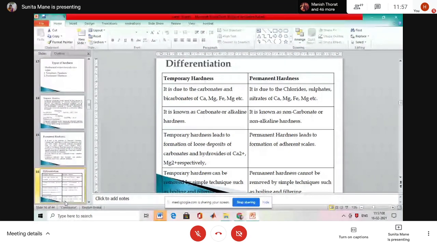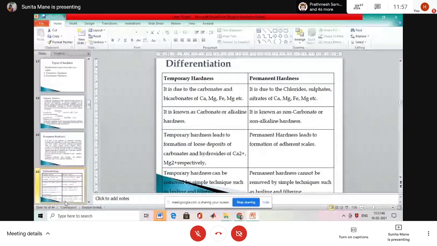Bicarbonate and carbonate for temporary. The salts are the same: calcium, magnesium, ferrous, aluminium, whatever it is. It is due to the carbonates and bicarbonates for temporary. And for permanent, it is due to the chloride, sulfate and nitrate, with the same metal salts: calcium, magnesium, ferrous, manganese. Temporary hardness is known as carbonate or alkaline hardness. Second, permanent hardness is known as non-carbonate or non-alkaline hardness.